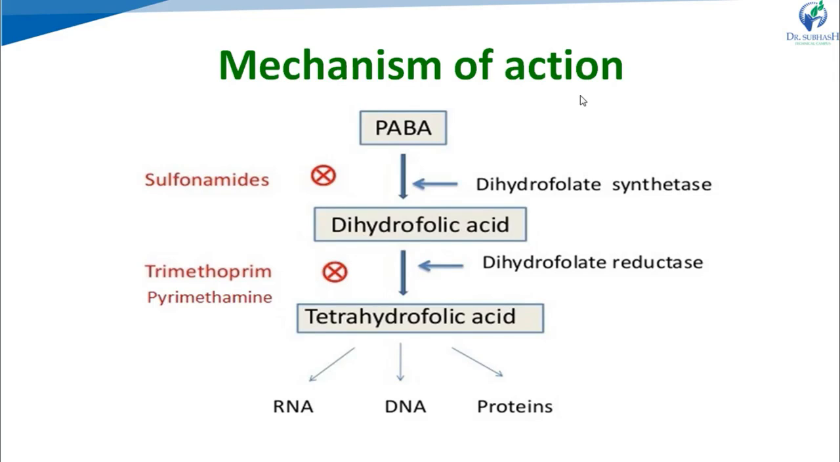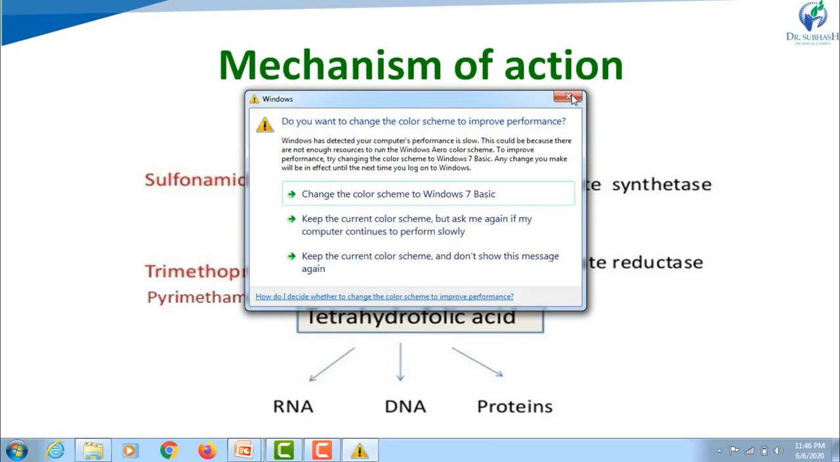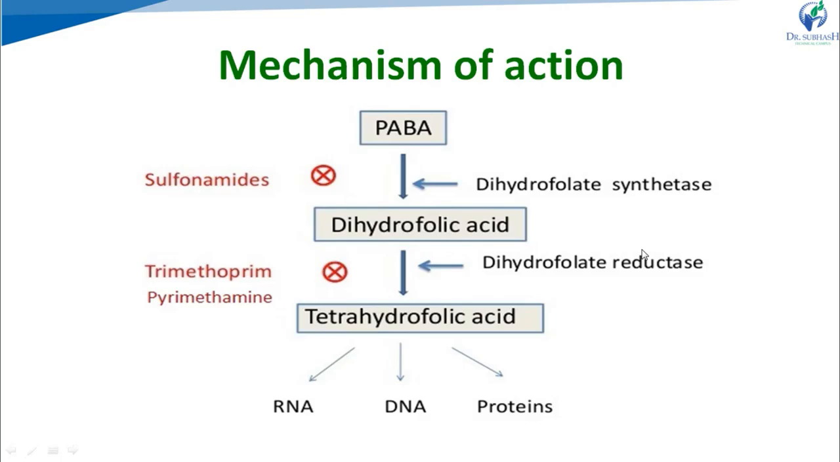And if tetrahydrofolic acid does not form, it will lead to inhibition of the synthesis of nucleic acids and proteins in the protozoa. So ultimately it inhibits protozoal cell growth, and death of the protozoal cell will occur. So this is the mechanism of action of pyrimethamine and trimethoprim.